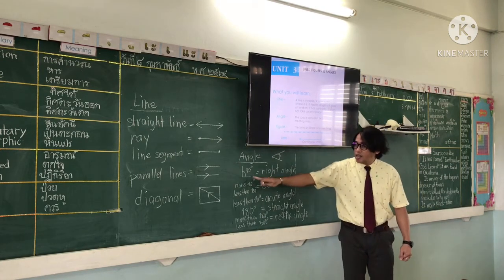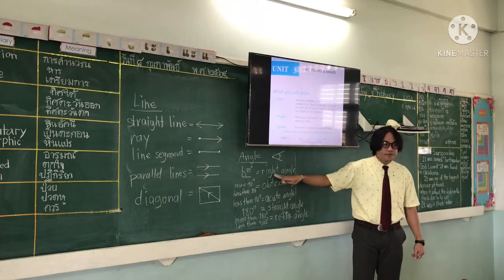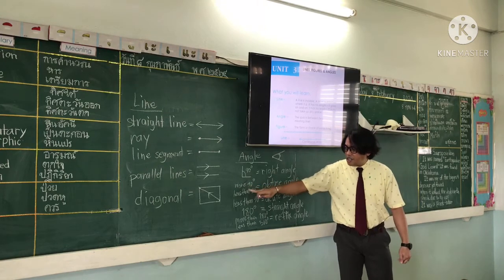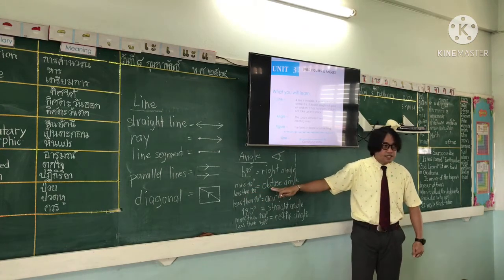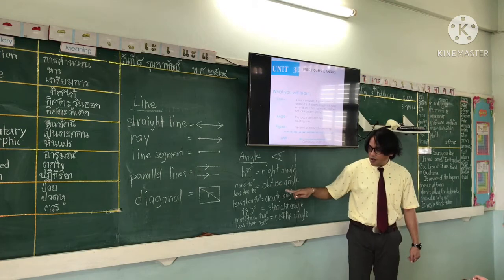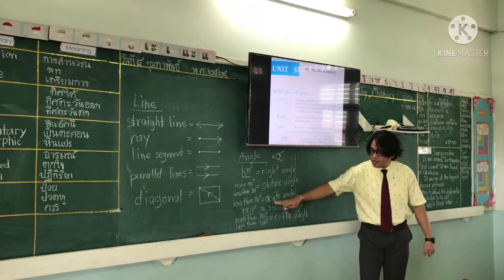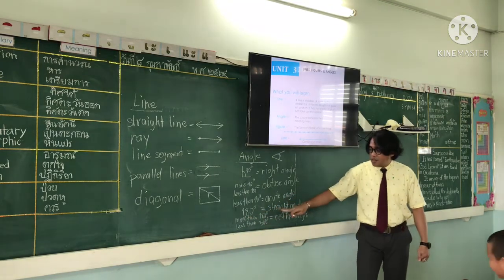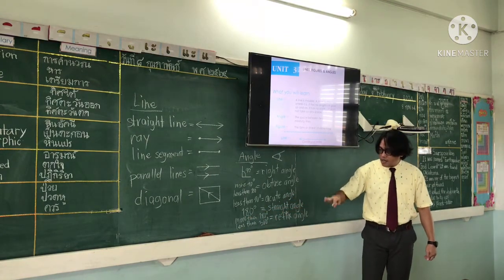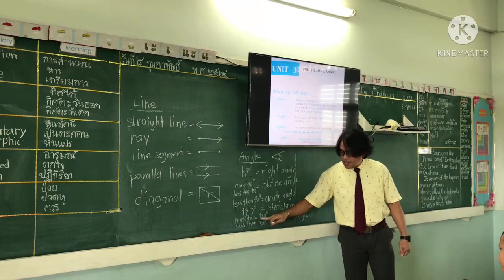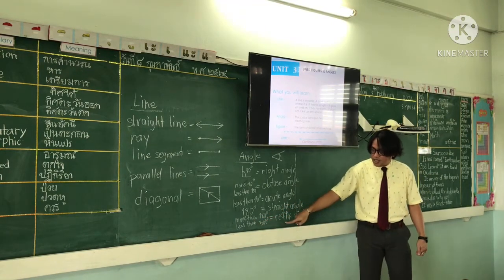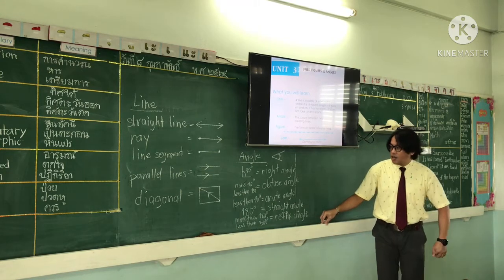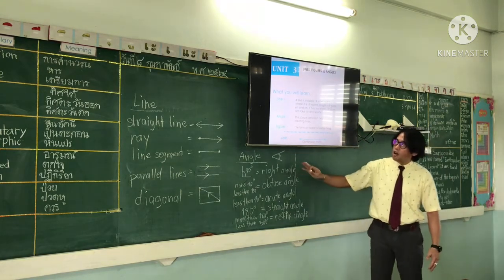So once again, 90 degrees. Everybody, right angle. More than 90 degrees, less than 180 degrees, obtuse angle. Less than 90 degrees, acute angle. 180 degrees, straight angle. More than 180 degrees, less than 360 degrees, reflex angle. Alright, so these are the different types of angles.